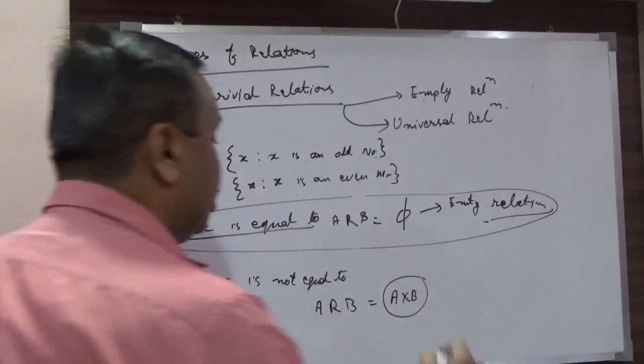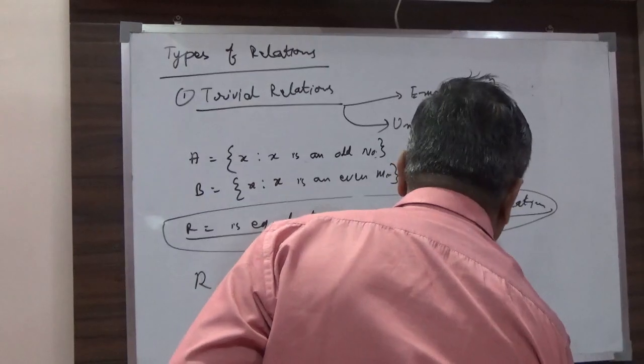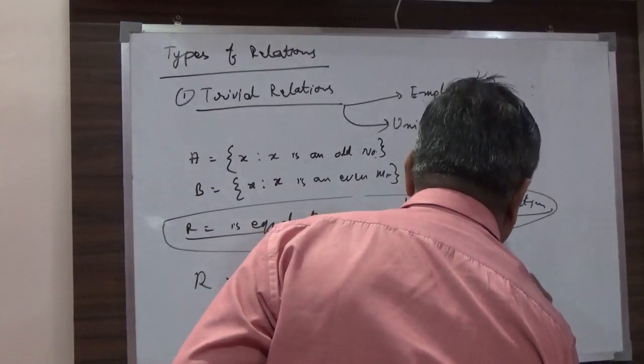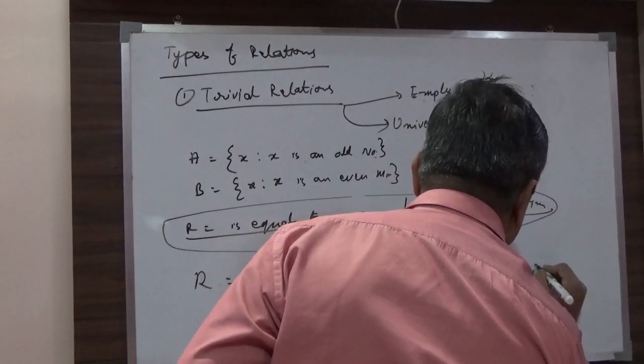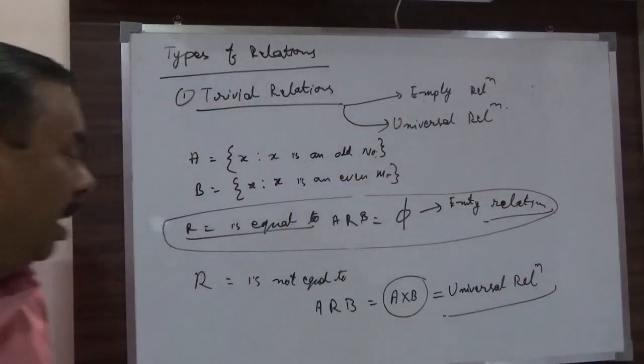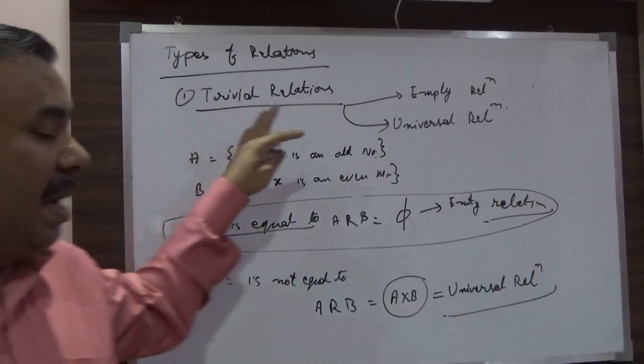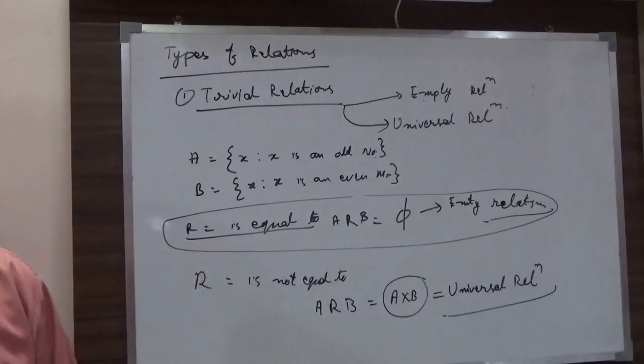So this becomes a universal relation. These are the two types of trivial relations.